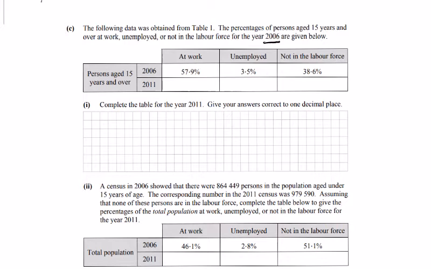And we're asked to complete the table for the year 2011. So we need to see where these numbers come from. This is the percentages of persons aged 15 and over in 2006. We can see they add to 100. So we're just looking for the comparable 2011 figures.